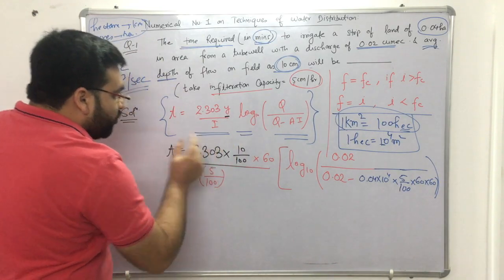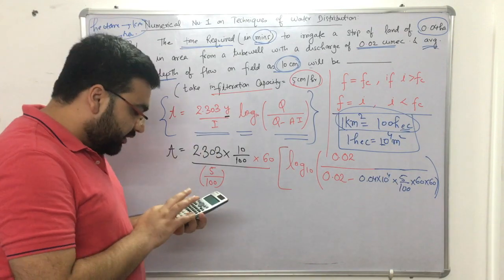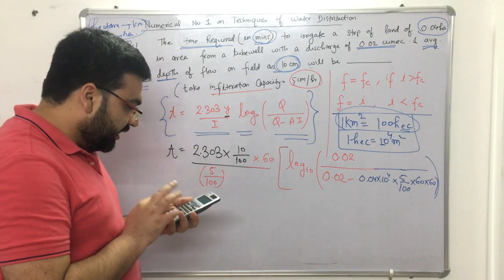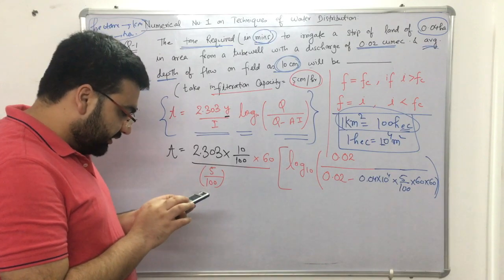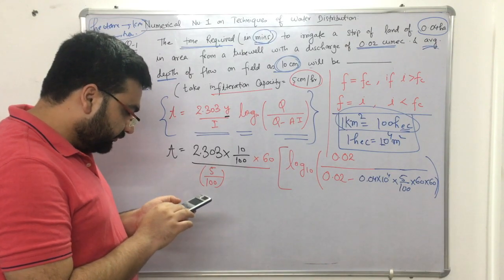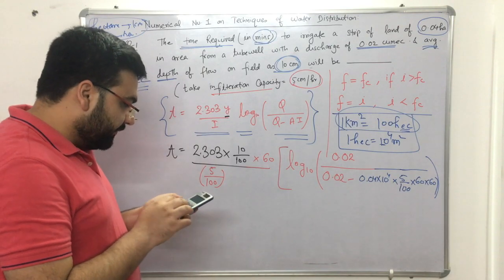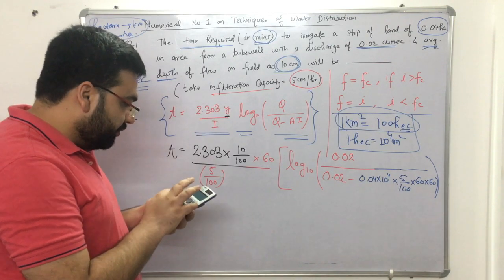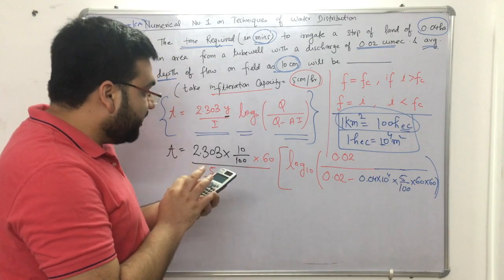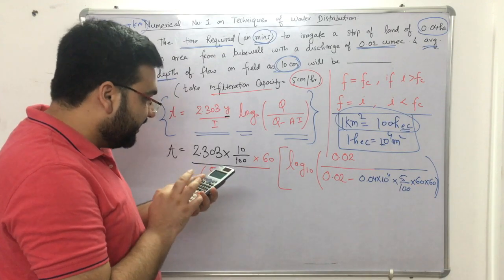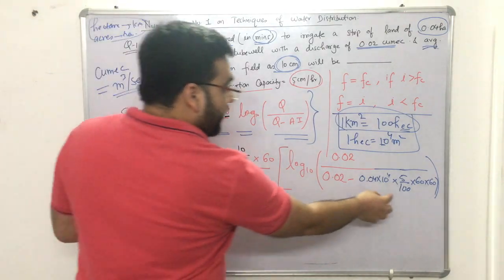So 120 into 2.303, let me simplify it. 2.303 into 120 into log. Now in the numerator I have 0.02 and in the denominator I have 0.02 minus this, which gets cancelled out.